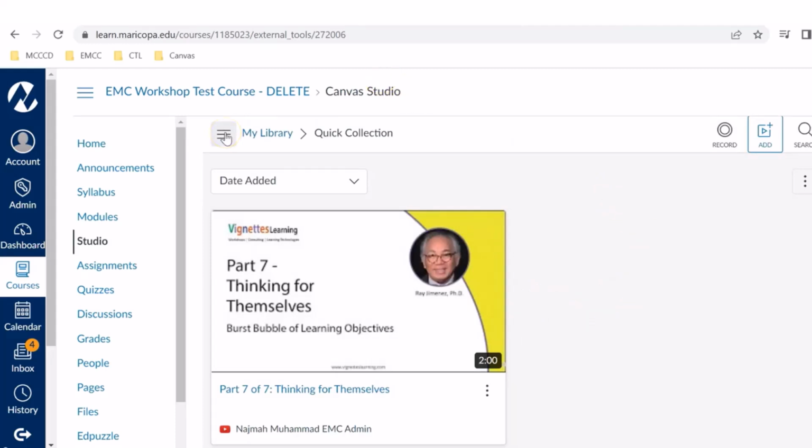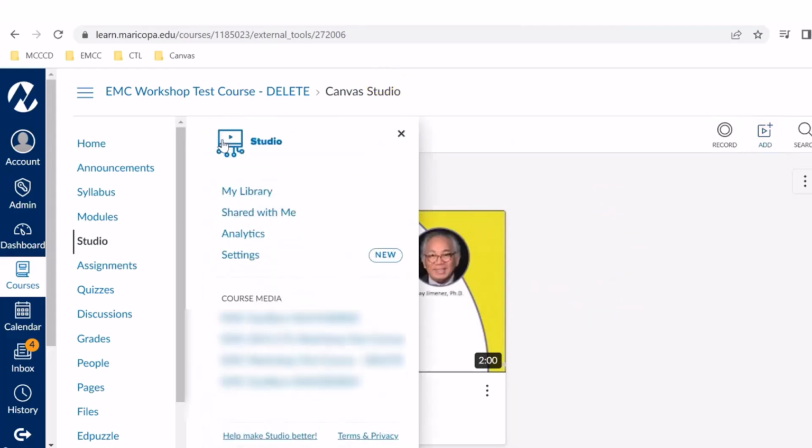If you click these options, it's going to show you have your library. It's going to show you other videos that, if you share it with your colleagues, will show here. You can also view analytics. You probably won't have settings because I'm using my administrative account. So mainly your library and share with me and analytics will probably be your main ones. Your course media, that's just showing me where my other videos are placed. So we're going to close out of here.